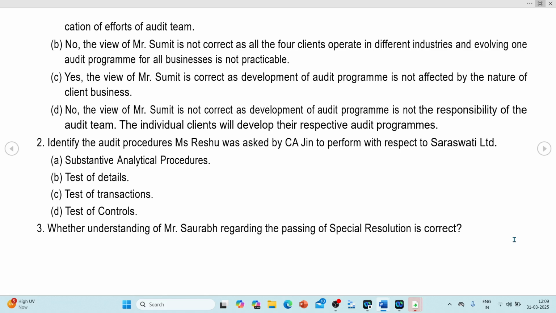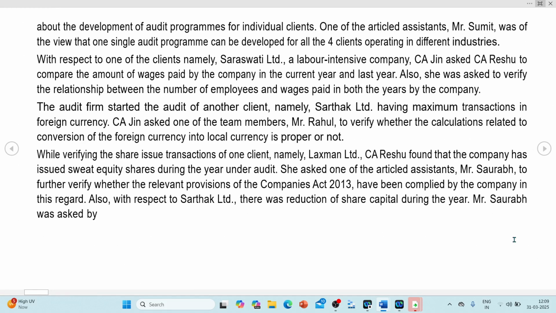Here in this case, what has happened actually here with Ratio? So what procedure is Ratio applying? Let us go back and see. Ratio is asked to verify the relationship between the number of employees and the wages paid for both the years.